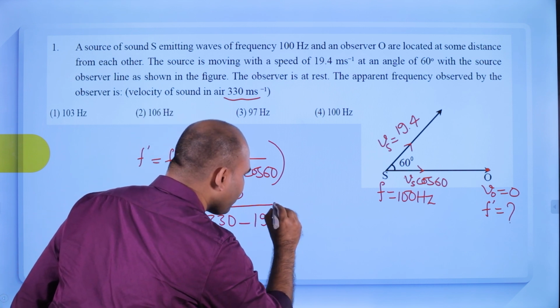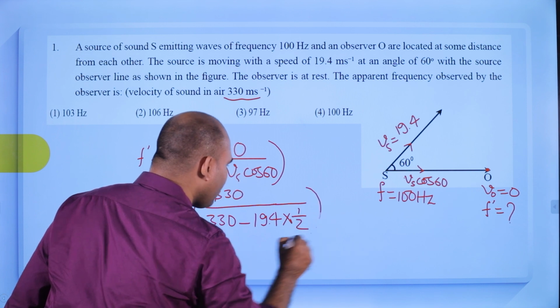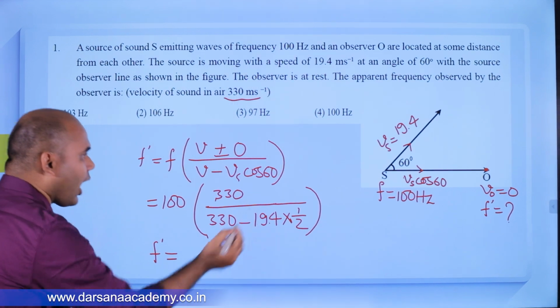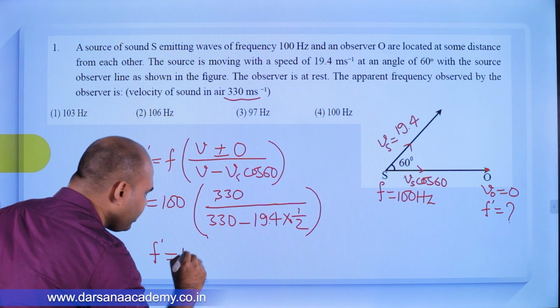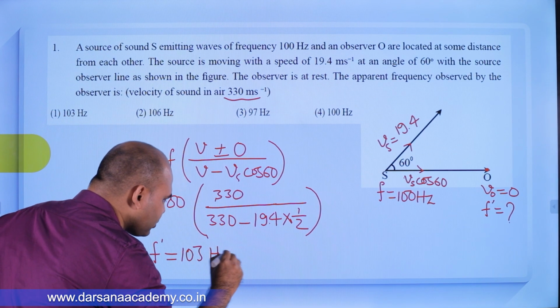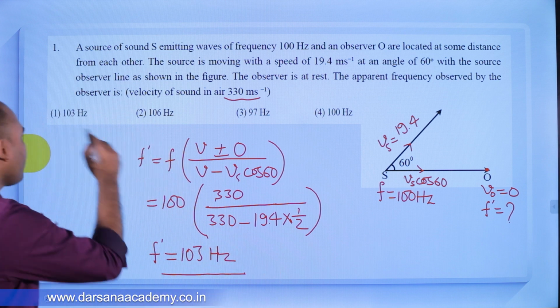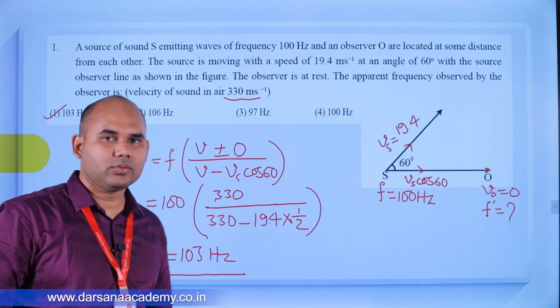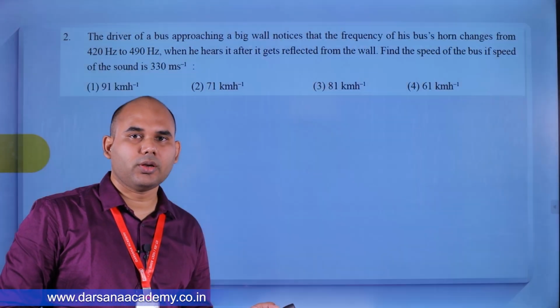Cos 60 is what? 1 by 2. So if we solve, we will get the apparent frequency heard by the observer as 103 hertz. So how simple is it? So option first is correct. Clear? So next, one question from JEE Main.